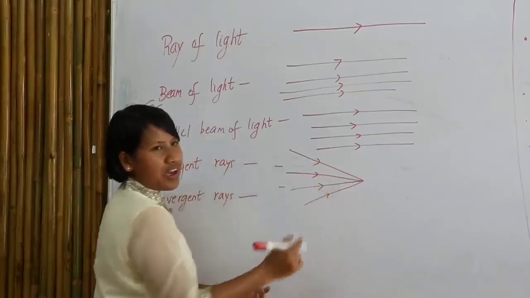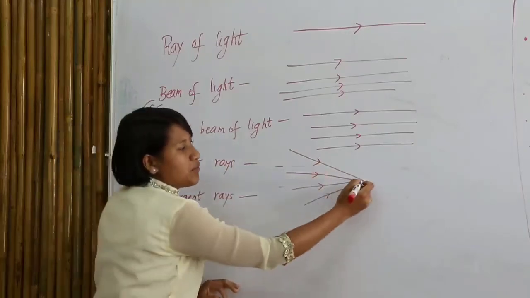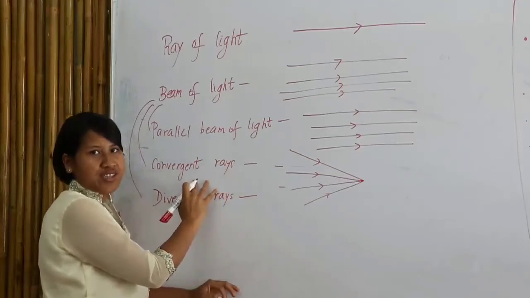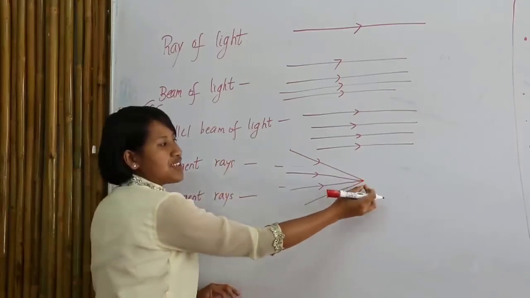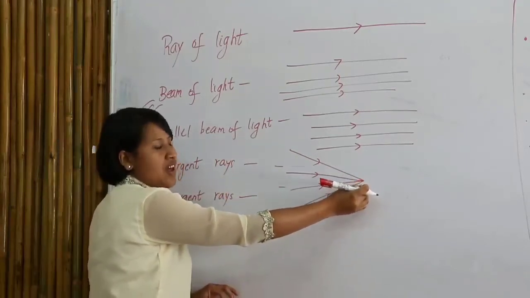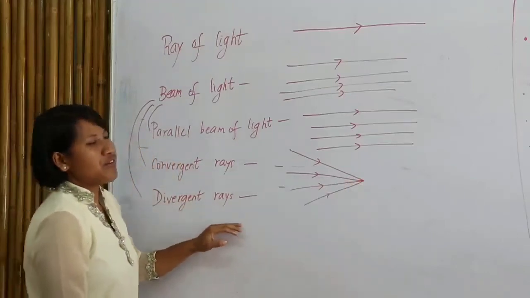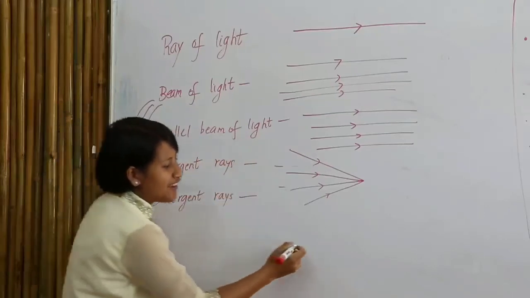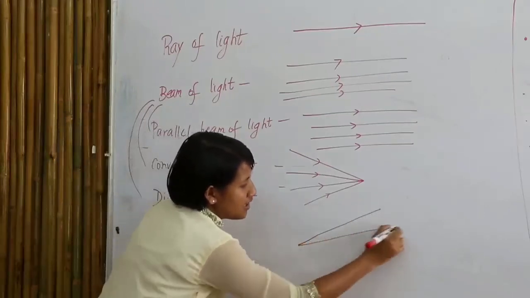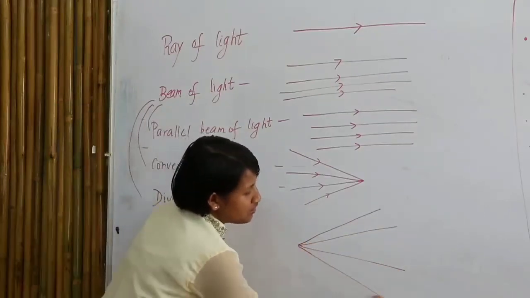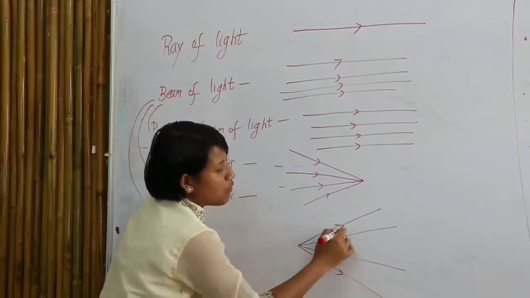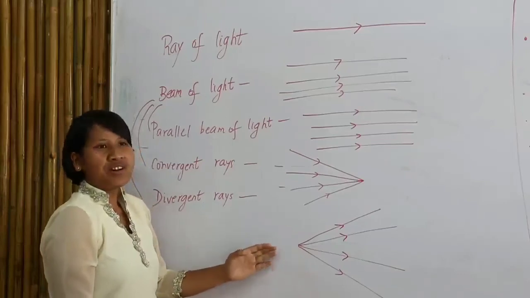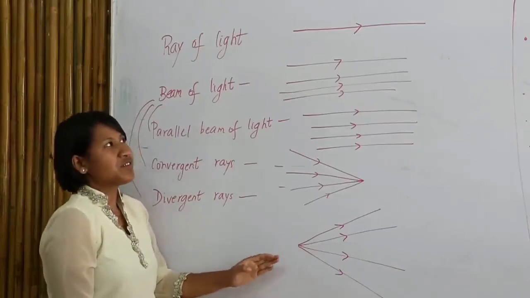Remember the arrow. When they meet at a point or converge, we call them convergent rays. It's like focusing to a point. Divergent rays, however, come out, like coming out from a torchlight. So these are divergent rays of light coming out from a point, or sometimes we say appearing to diverge.